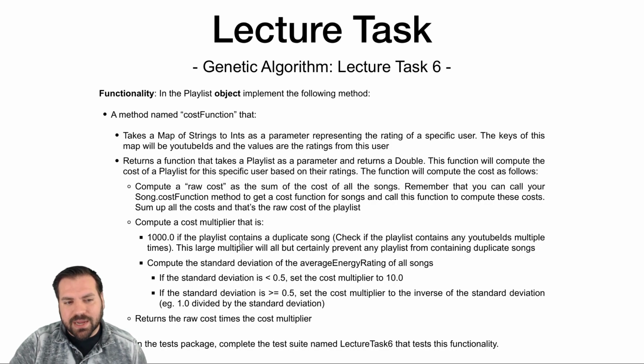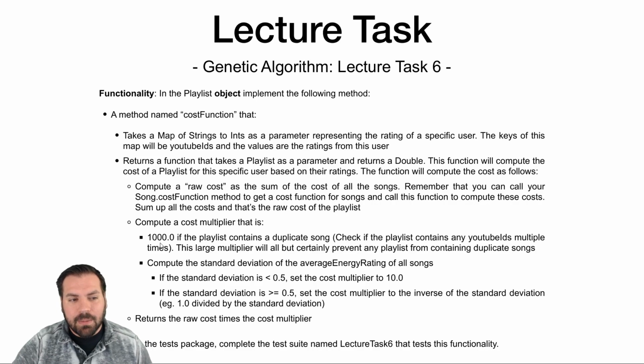First, you're going to check if the playlist contains a duplicate song based on YouTube ID. So if there are 2 songs in this playlist that have the same YouTube ID, we're considering that a duplicate song, and the multiplier is 1,000, which is to say it's going to have a ridiculously high score, and we're just not going to allow playlists to have duplicate songs. It's not an infinite score, so if we're choosing from a list of songs where it's not even possible to avoid duplicates, fine, we'll accept it. But we're going to avoid it at all costs. If at all possible, we're avoiding it.